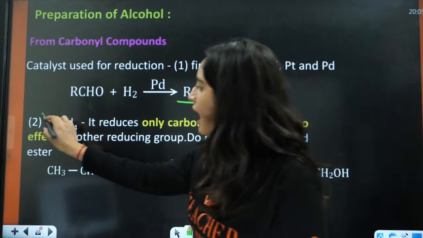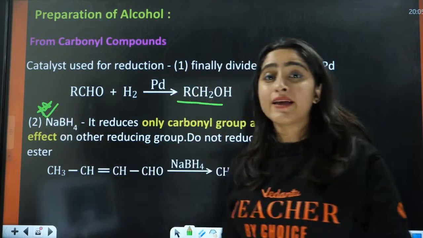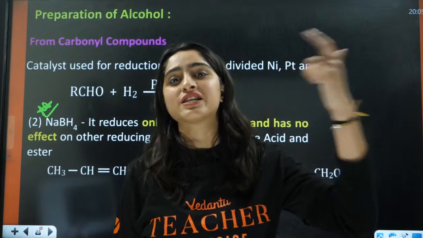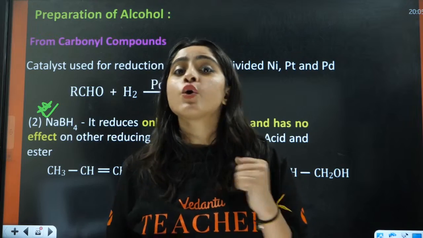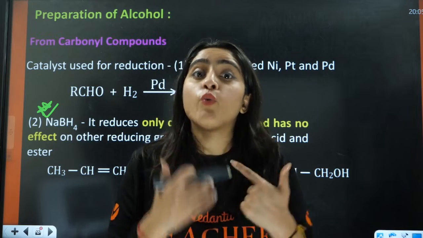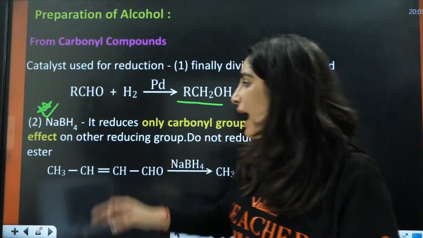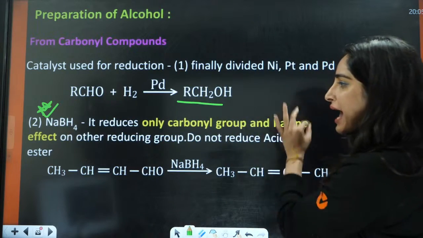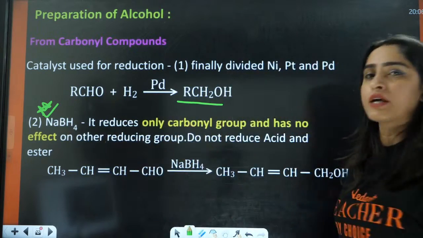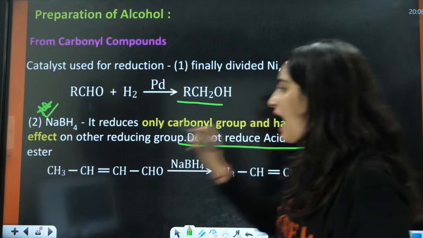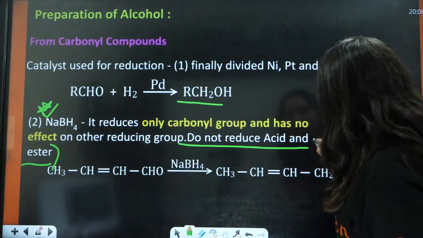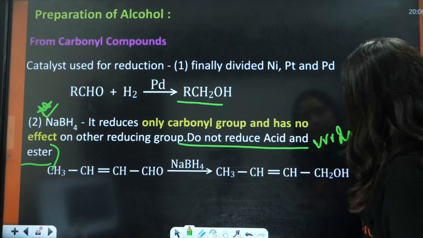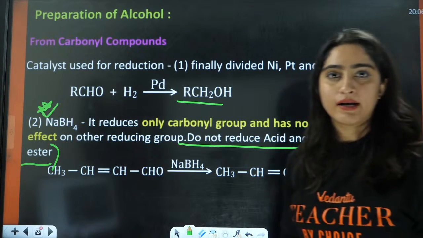Next is NaBH4. Now these three or four reducing agents are very important for you. Which reducing agent is going to do what kind of work here? For NaBH4, always remember this: it reduces only the carbonyl group and has no effect on other reducible groups. It does not reduce acid or ester. Very, very important line.